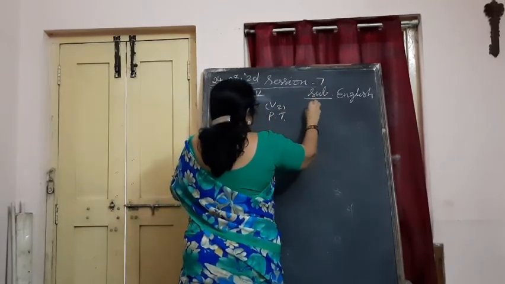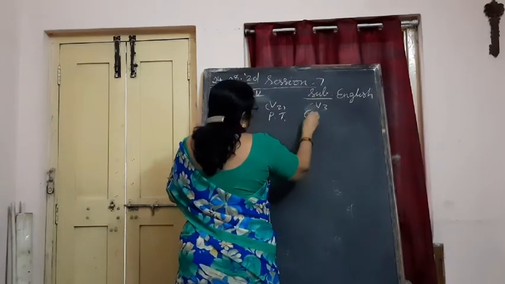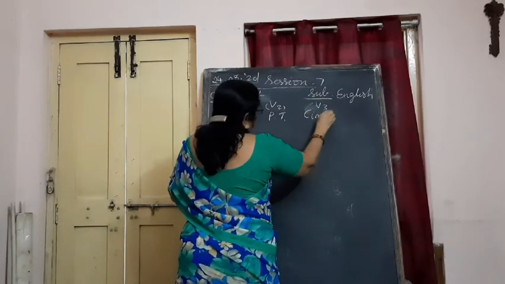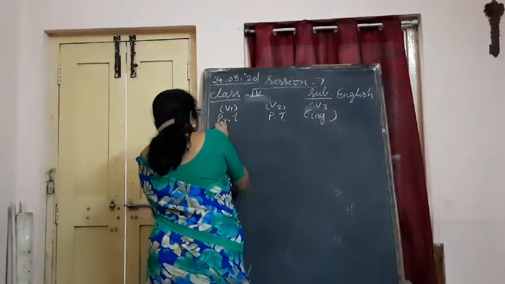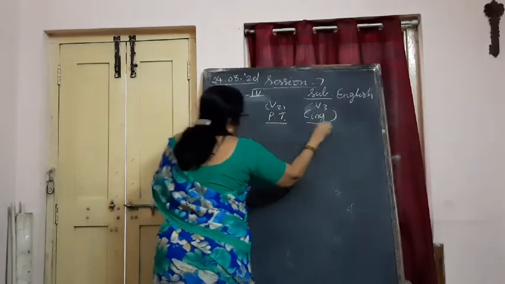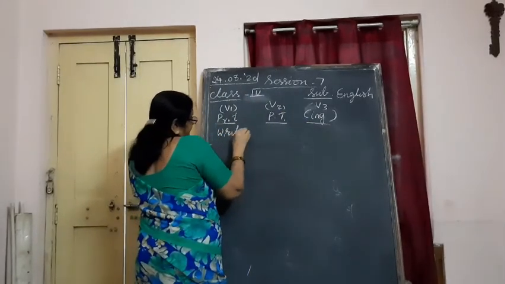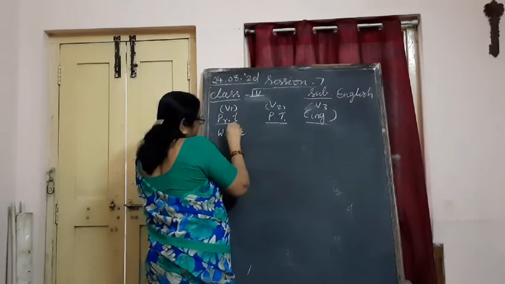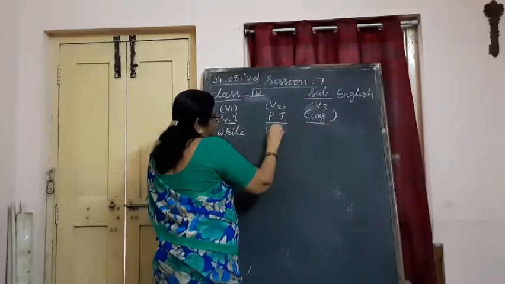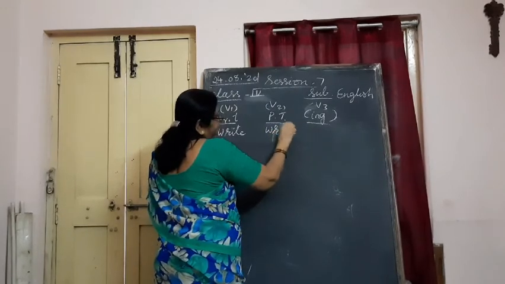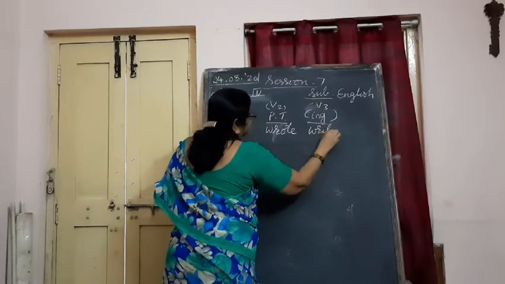Third, continuous tense, V3 we call. An ing form of the verb we call V3. Okay. Here for example, write is there. Present tense you have write. Here in past tense you write wrote. In ing what you write? Writing.